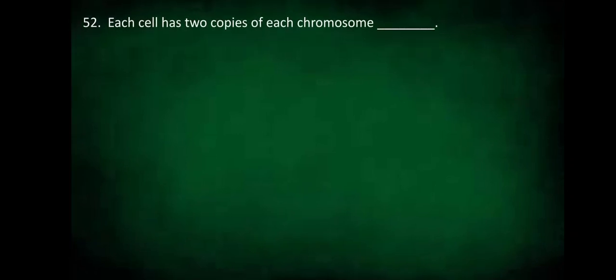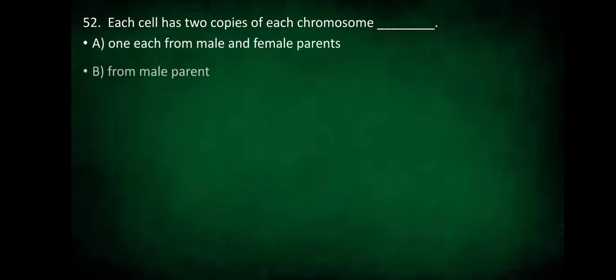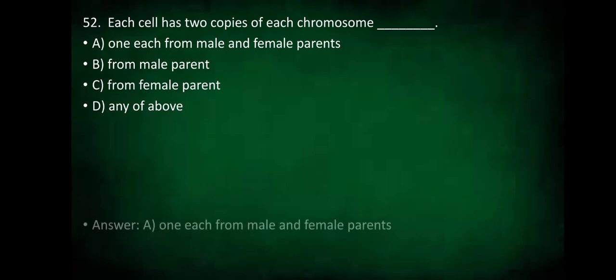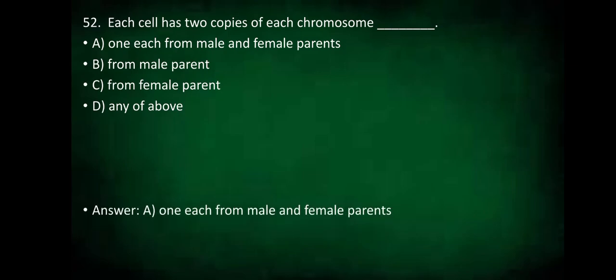Each cell has 2 copies of each chromosome. One each from male and female parents. From male parent, female parent, or is it any of the above? So each cell has 2 copies of each chromosome, one each from the male and the female parents.